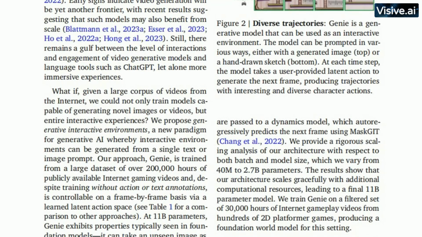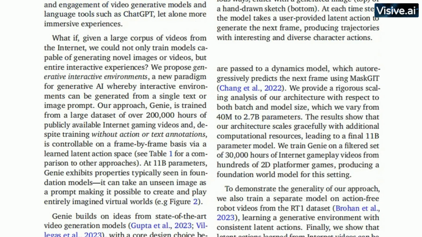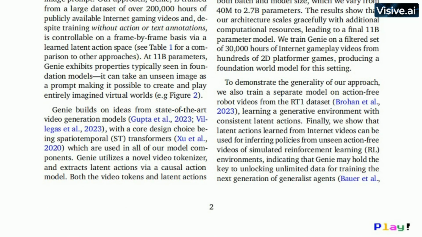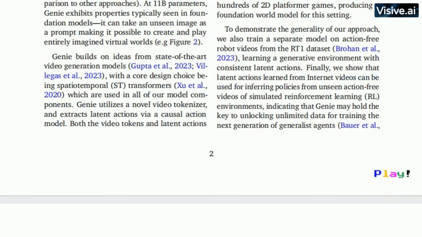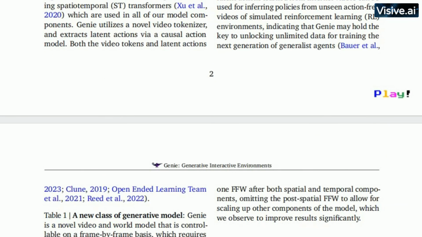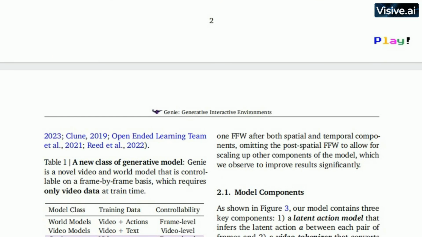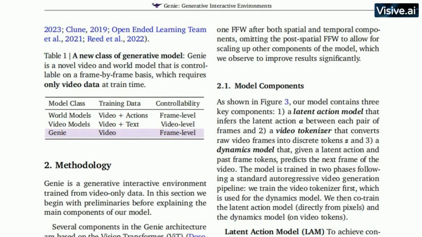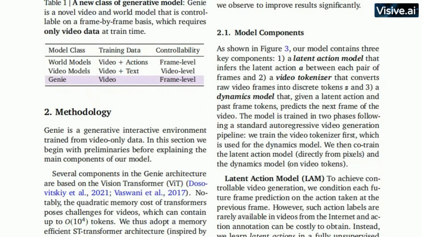A future where AI isn't just a tool for creating content, but a collaborator, capable of dreaming up entire realities. In this future, the only limit to what can be created is the limit of our imaginations. As we move forward, we can expect to see AI pushing the boundaries of what we thought possible, creating not just images and text, but entire worlds.